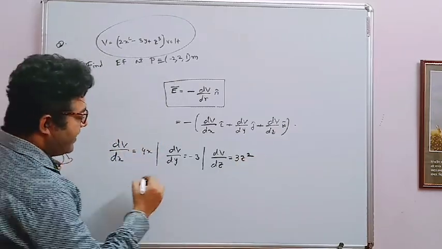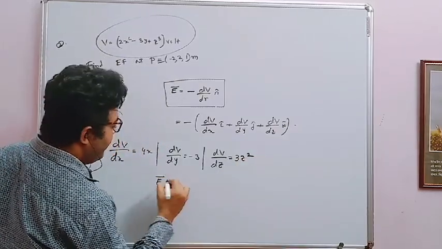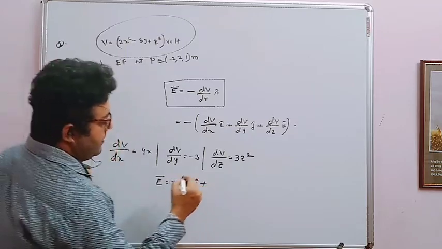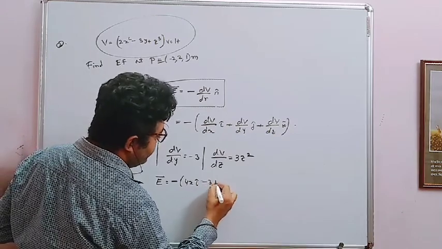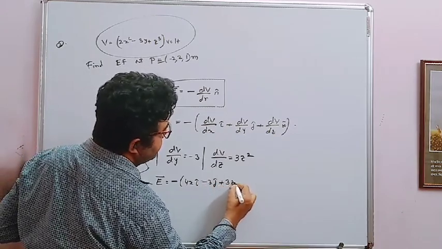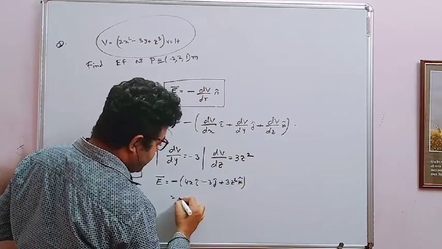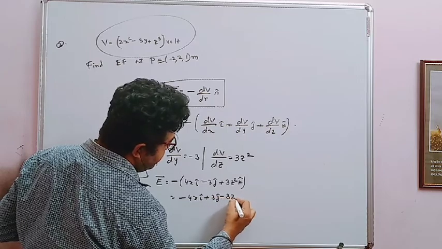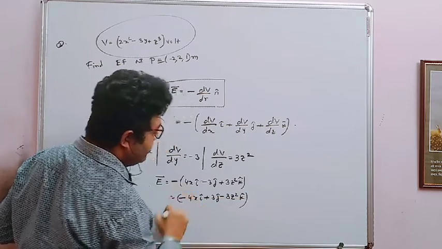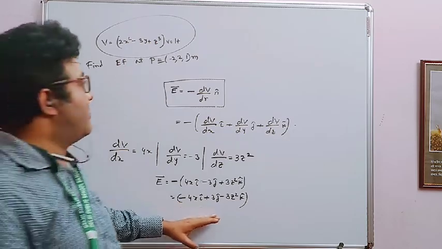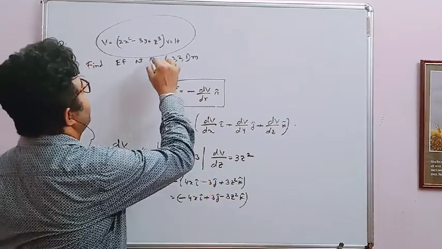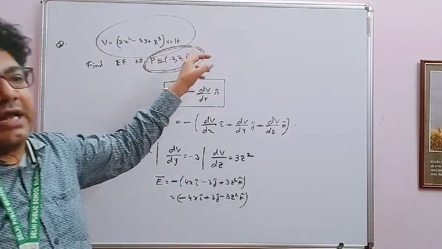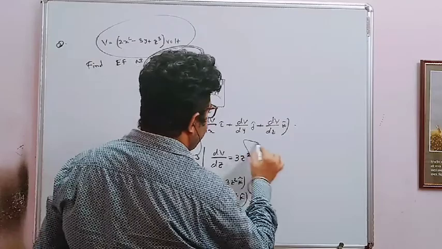So now our electric field is minus 4xi, plus minus 3j, plus 3z square k, which is minus 4xi plus 3j minus 3z square k. This is your electric field. Now it's in vector form, and according to the question you have to find out the electric field at point P, which is minus 2 and 1. So on that basis, let's put this value.